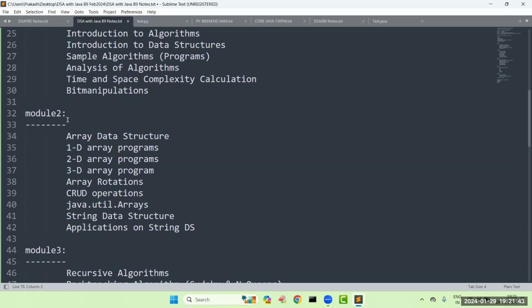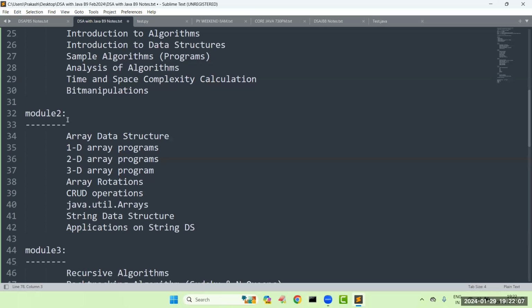Any other queries? One question I have, like most of these data structures, everything will come under Java itself, right? So there will be a lot of packages, a lot of classes already invented, and which will be ruled on this, right? So why do we need to learn these things?